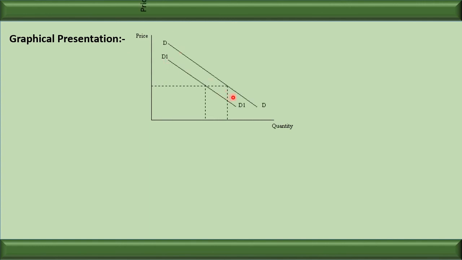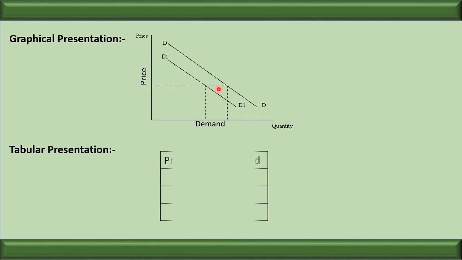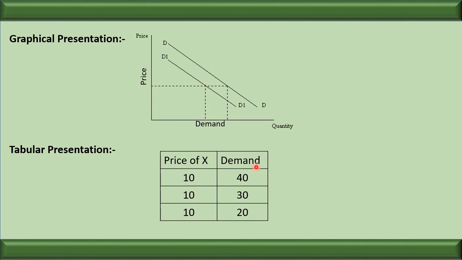Now let us see the graphical presentation. We can see the original demand is DD and it decreased to D1 D1. Why? Because of change in factors other than price. Price is constant. Tabular presentation, price is constant and the demand is decreasing. Why? Change in factors other than price.